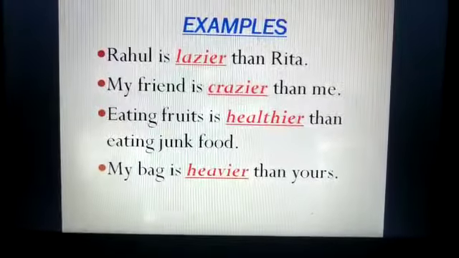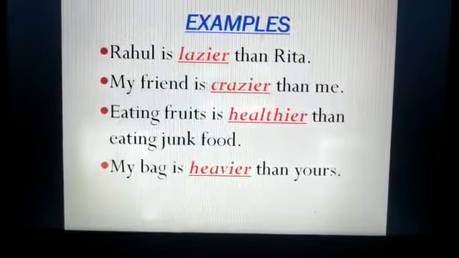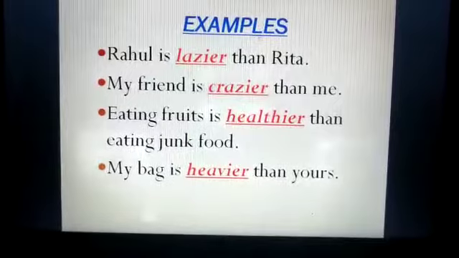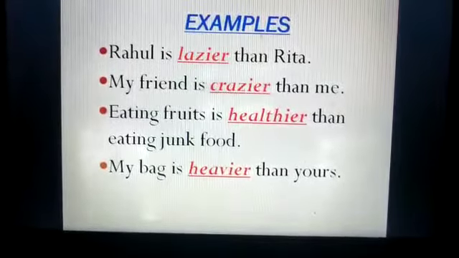My bag is heavier than yours. Again, I have compared two bags, means yours and mine. So I have used the word heavier in place of heavy.